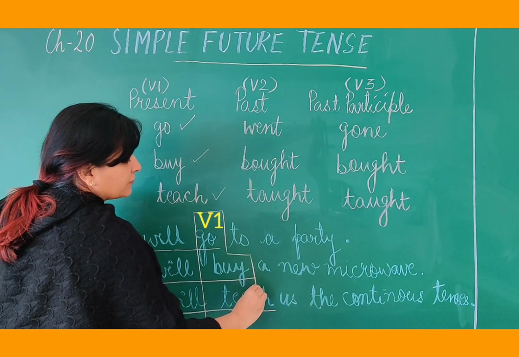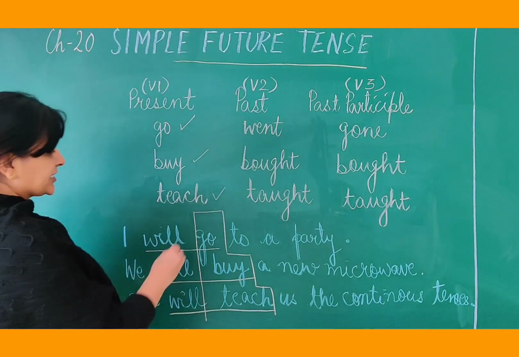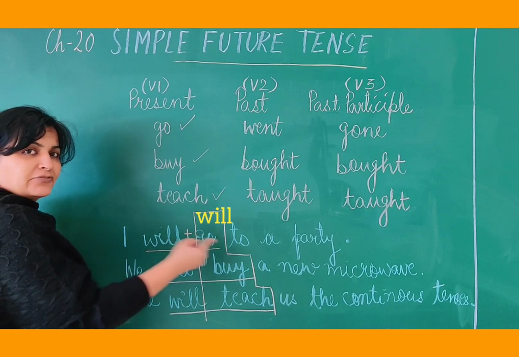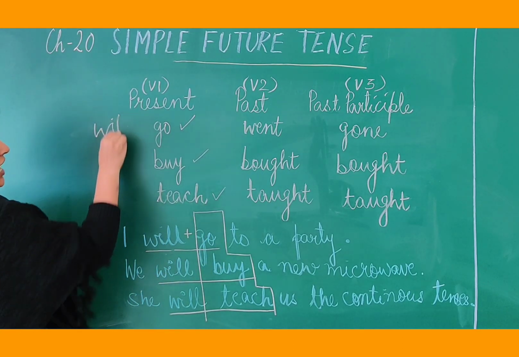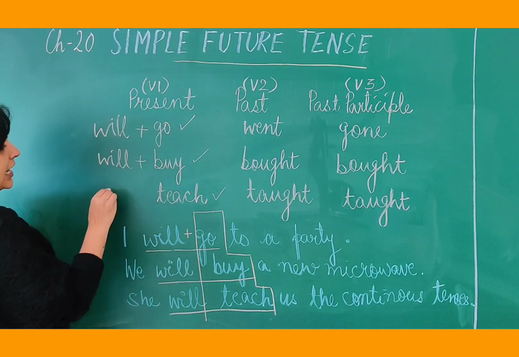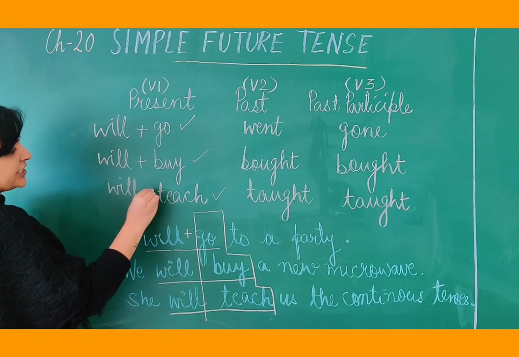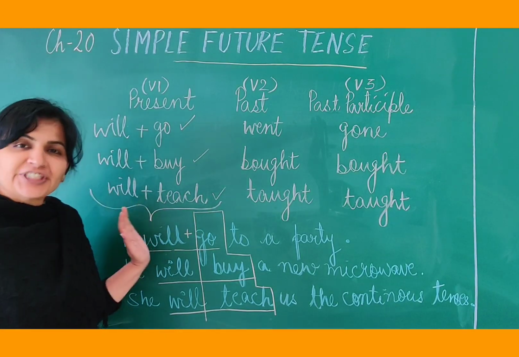The verbs are first form of verb, and we have just added will in front of the V1. So here it is. If you add will go, will buy and will teach, now this whole becomes your future tense.